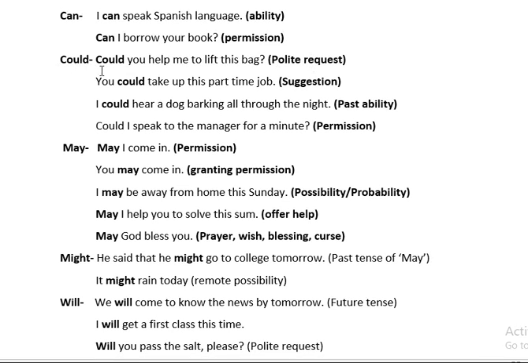Now next one, could. "Could you help me to lift this bag?" Means I am making a polite request to someone to lift the bag. If I say, "You could take up this part-time job," means I am suggesting someone to take up the part-time job. If I say, "I could hear a dog barking all through the night," it shows the past ability, means last night I could hear the dog barking, now I can't, or now the dog is quiet. "Could I speak to the manager for a minute?" I am seeking permission again.